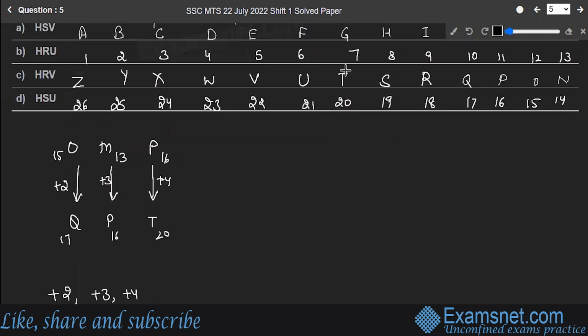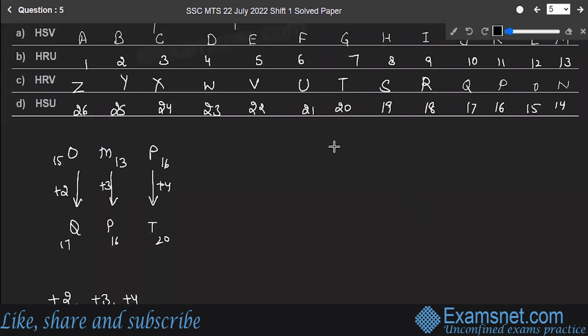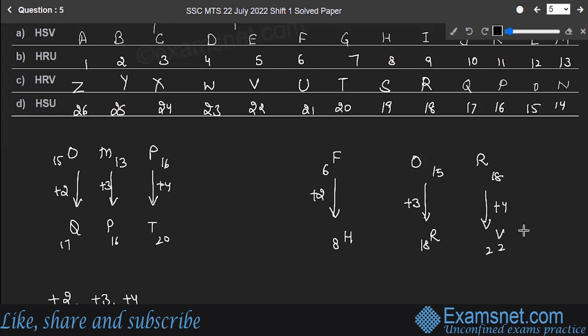Okay, using the same logic pattern, we have to find out what will be the code for FOR. What is the position value of F? It's 6, O is at 15, and R is at 18. So let's add +2, which gives 8, then +3 gives 18, and +4 gives 22. 8 is the position of H, 18 is the position of R, and V comes at number 22. So that means we got our code. What is that? HRV. So option C is the correct answer to the question.